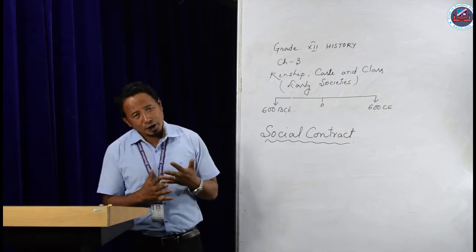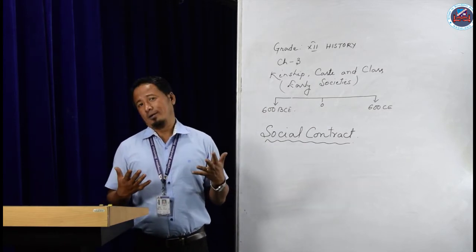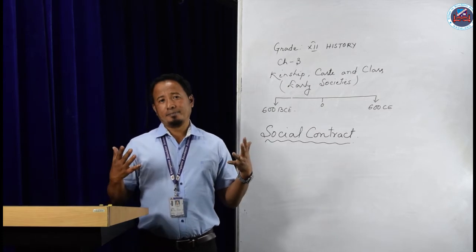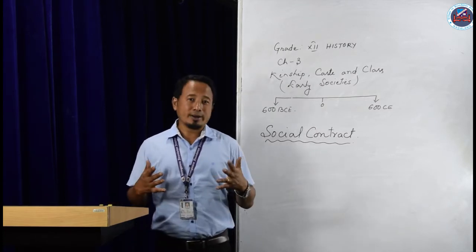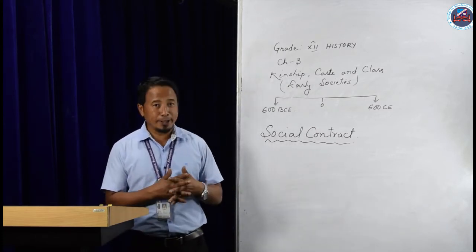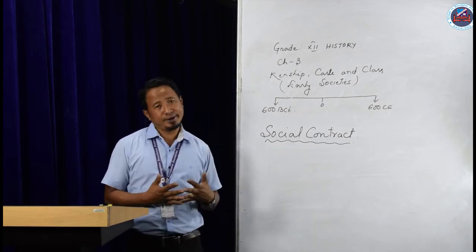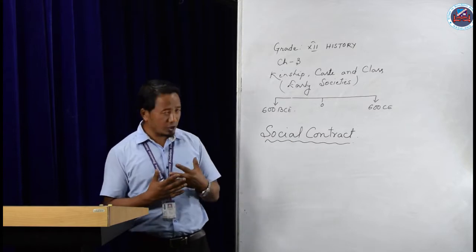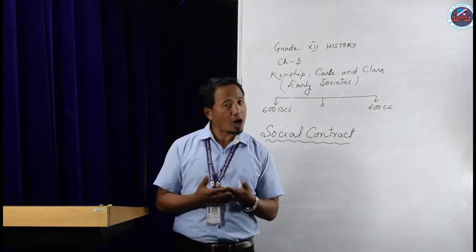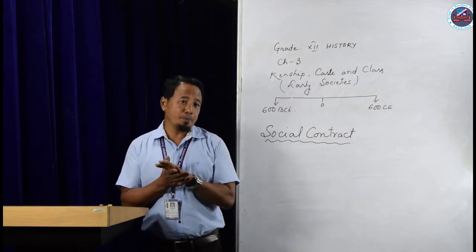According to the divine theory, kings were made by God and sent to this earth to rule the people. But here social contract is another theory. From this theory we will try to understand how kings came into being.